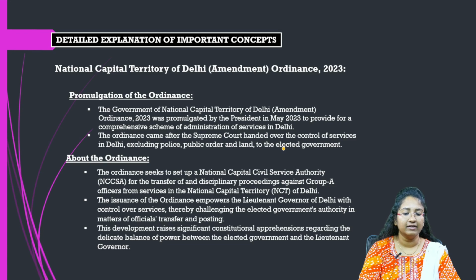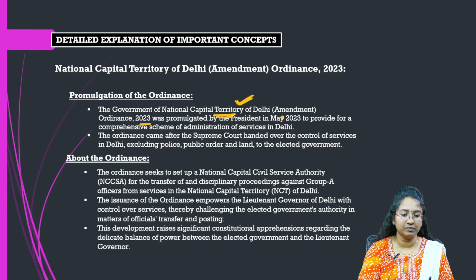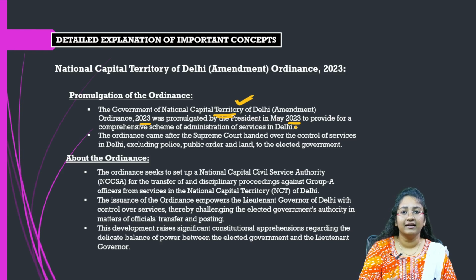Coming to the ordinance, first of all, you have to introduce it. When was it promulgated? The Government of National Capital Territory of Delhi Amendment Ordinance 2023 was promulgated by the President in May 2023. This is a pretty recent development, so you have to be thorough with this ordinance.